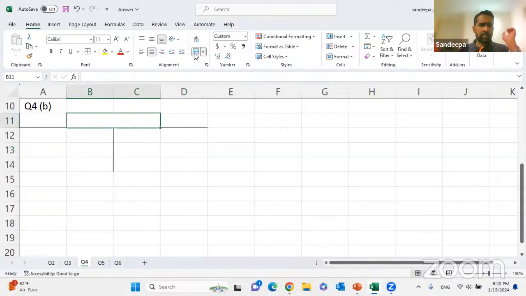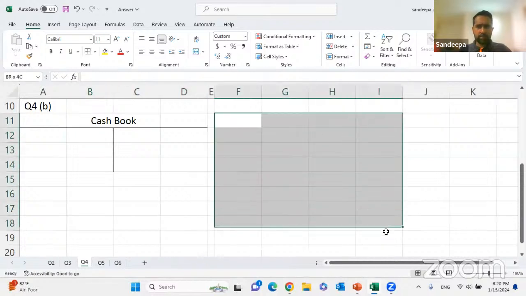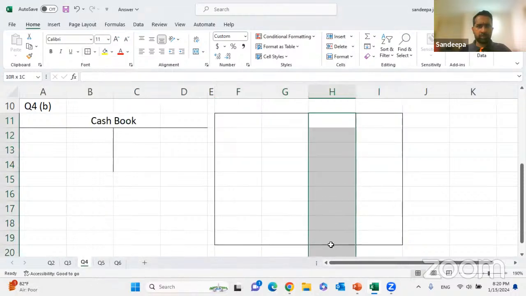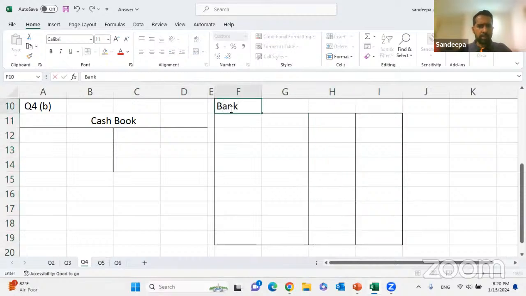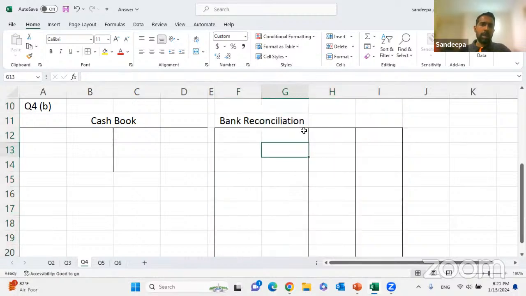Right, we'll take that as the cash book. And we need to prepare the reconciliation. Take the reconciliation here. We need the rest, the bank reconciliation. I mean, it's not bank reconciliation, it's reconciliation. Right? Some people call it reconciliation. Reconciliation, bank reconciliation.